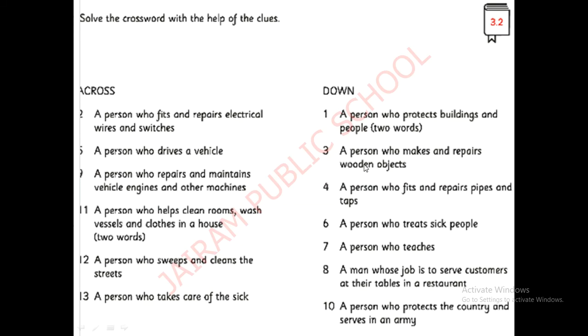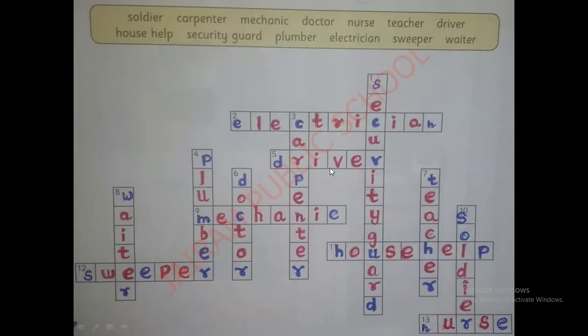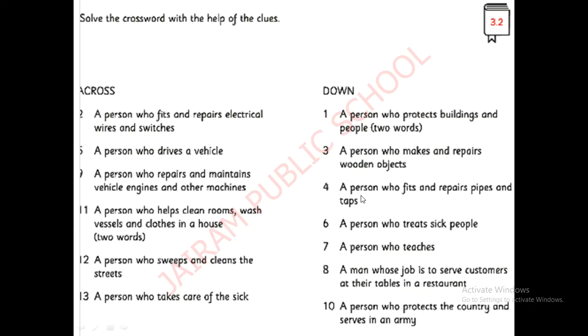Now see number 3. Where is 3 here? A person who makes and repairs wooden objects. Who is that person? Yes, he is a carpenter. We can see where is he? Carpenter. Number 3. Good. Carpenter. C-A-R. See number 3 here. C-A-R-P-E-N-T-E-R. Carpenter. Okay, good.